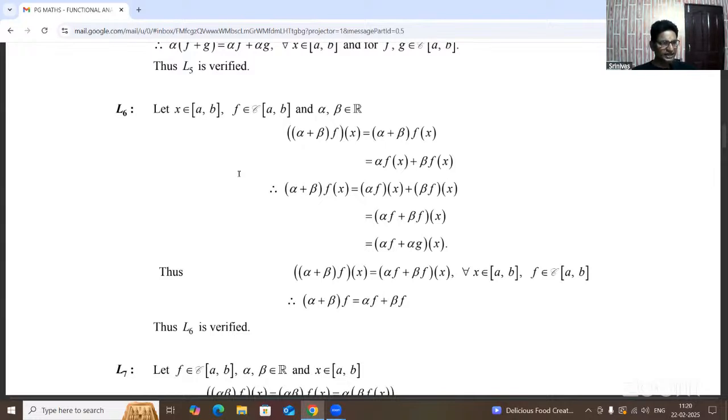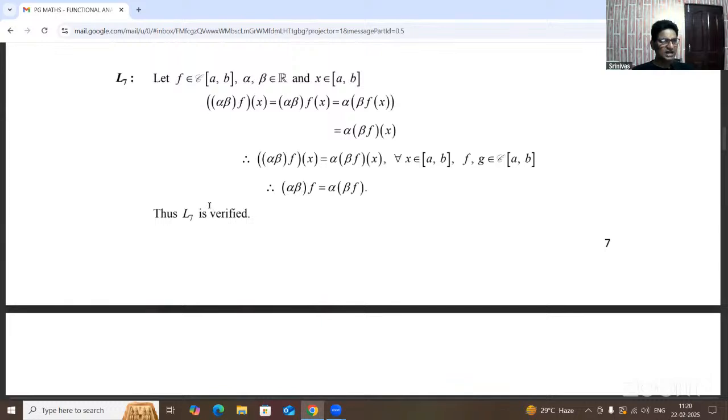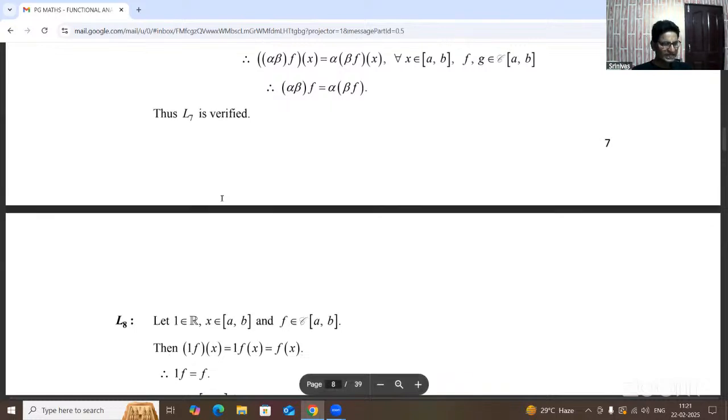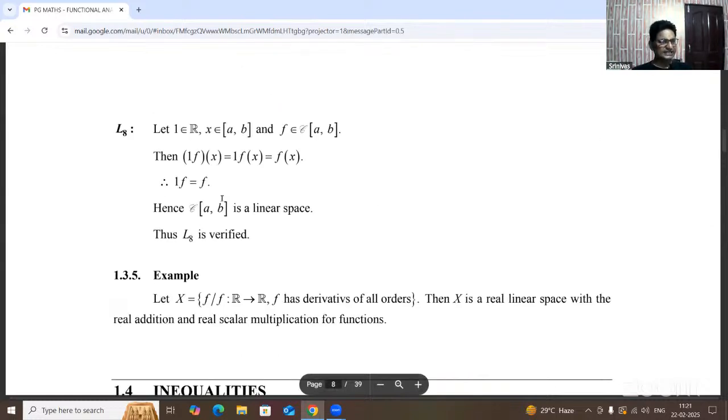Now here L6 is simply, with respect to the identity, 1 into f of x equal to f of x, or simply 1 into f equal to f. At the same time, alpha plus beta of f equal to alpha f of x plus beta f of x. So that is a simple representation. And L7, alpha beta of f, can also be written as alpha of beta f. Okay, L8 is 1 into f equal to f. L6, L7, L8, and L5 is also there.